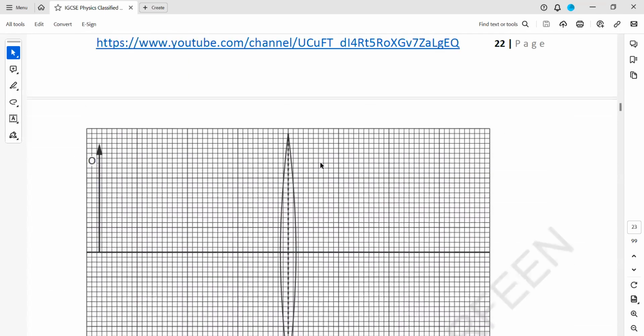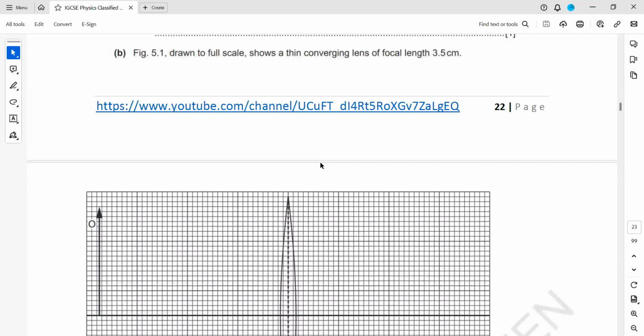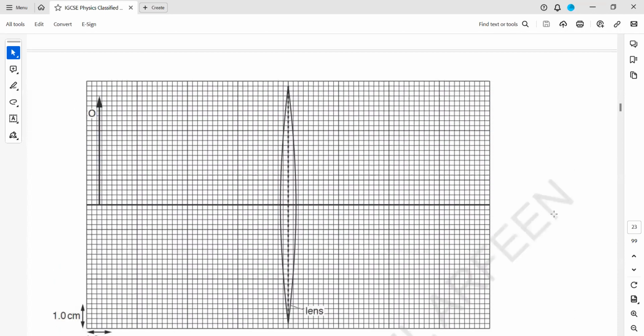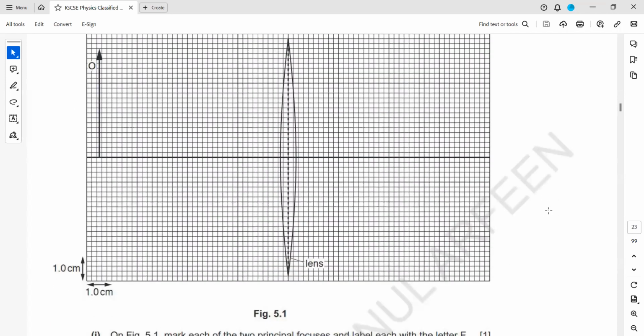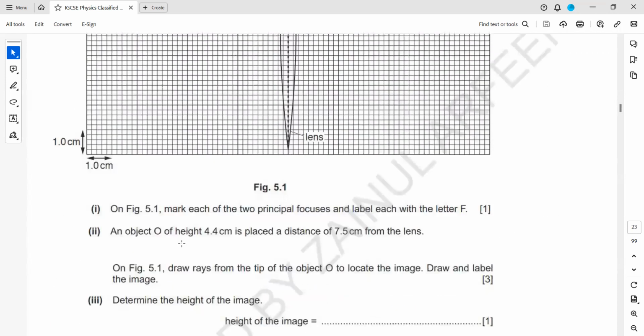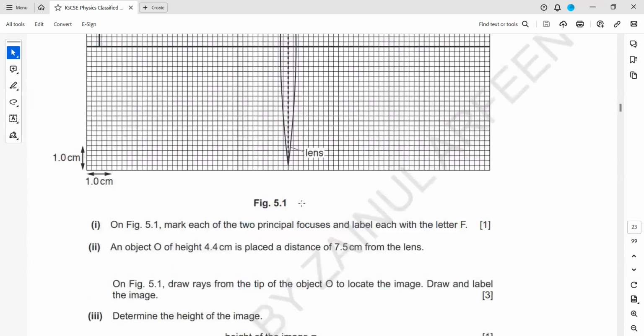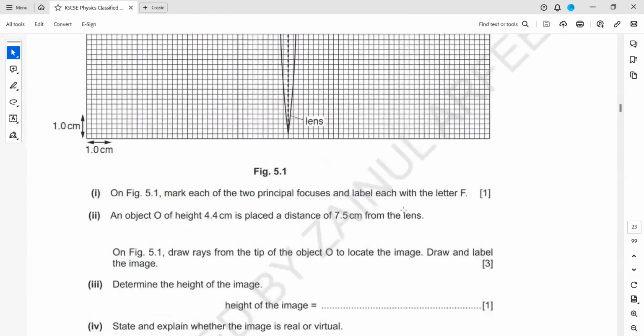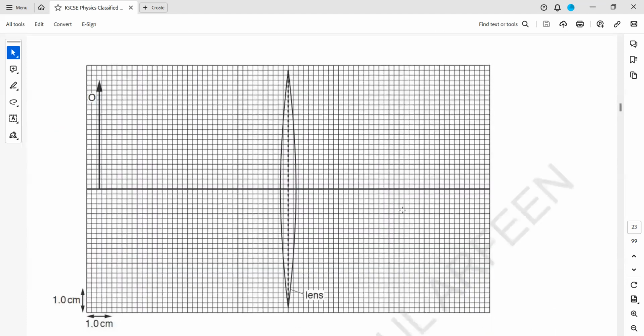The next one is figure 5.1, a full scale drawing of a thin converging lens, which has a focal length of 3.5. So you have to mark 3.5 on the figure, mark the two principal focuses, the object is there, and we have to draw an image and determine the height and whether it's real or virtual. So first,